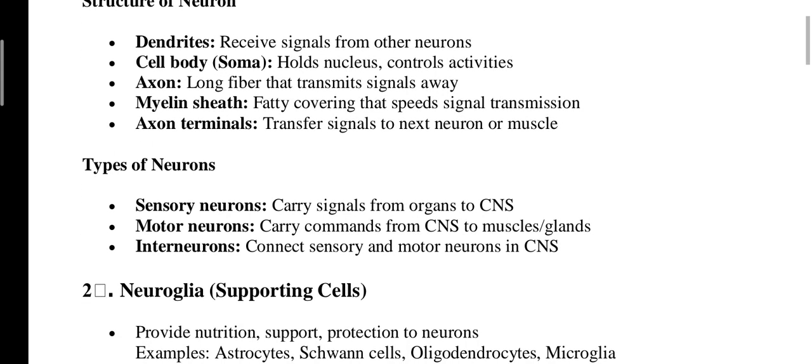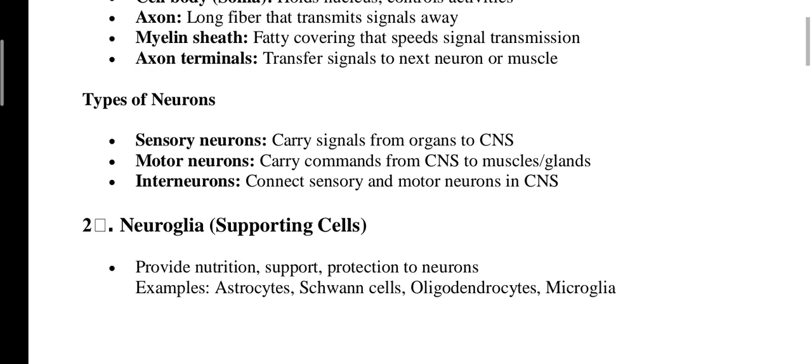And types of neurons: there are three types, sensory neurons, motor neurons, and interneurons. Sensory neurons carry signals from organs to the CNS. Sensory: organ to CNS. Motor neurons carry commands from the CNS to muscles or glands. And interneurons connect sensory and motor neurons in the CNS. Okay, inter means it is somehow adjoining or attaching to each other.